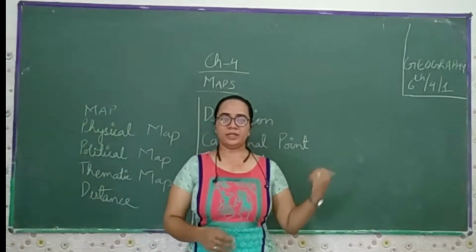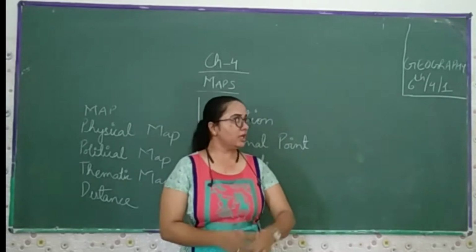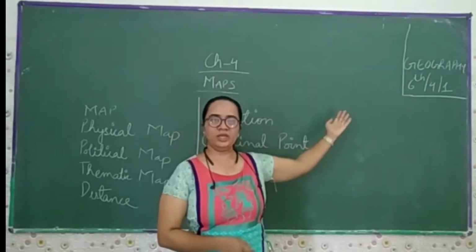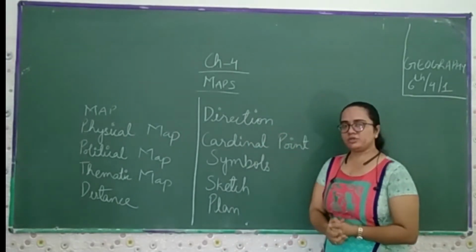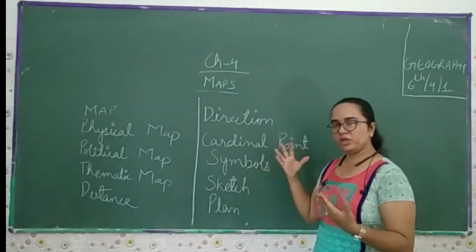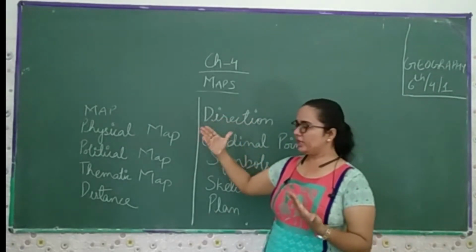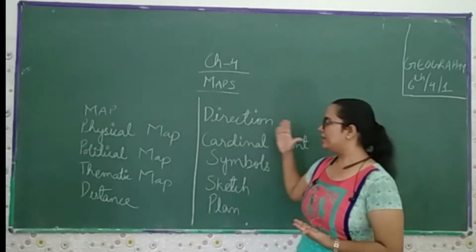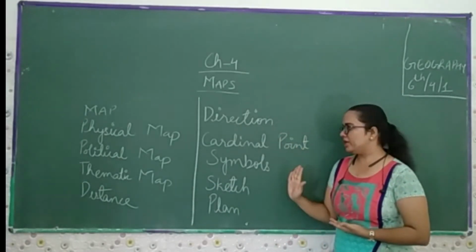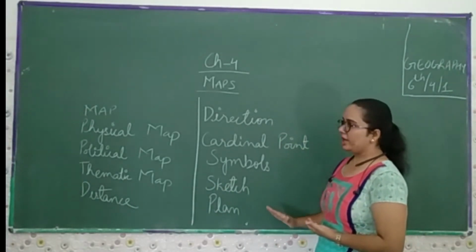Hello student, in today's segment we are going to study NCERT Geography Class 6 Chapter 4, Maps. Before starting this chapter, what points do we have to cover in this session? Map, physical map, political map, thematic map, distance, direction, cardinal points, symbols, sketch and plan.